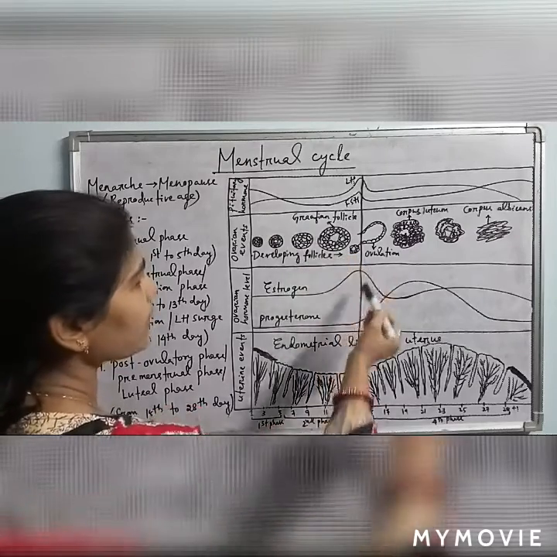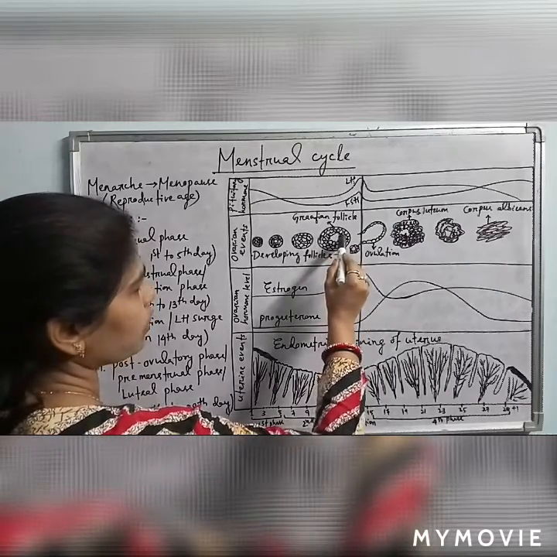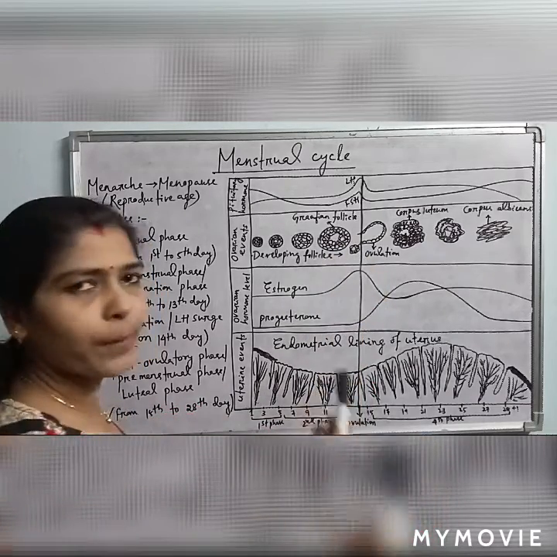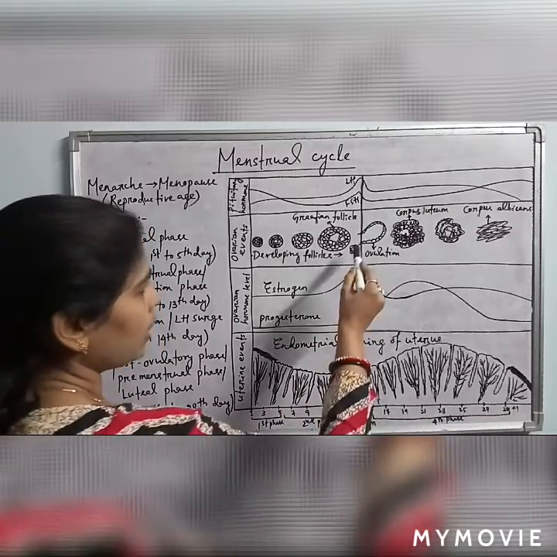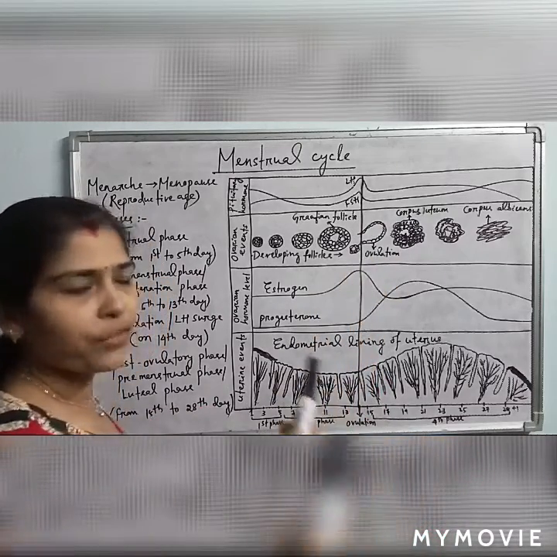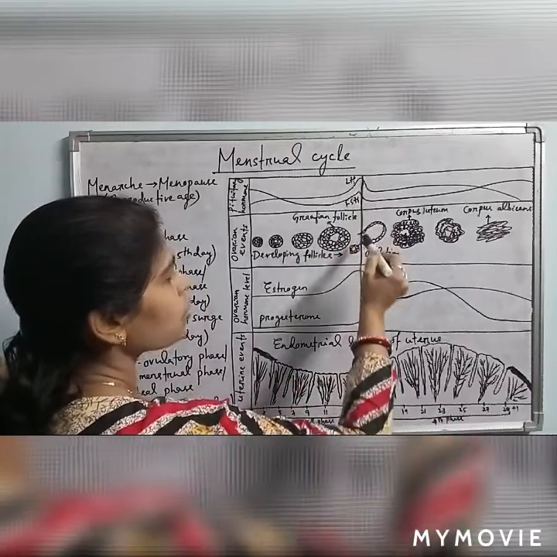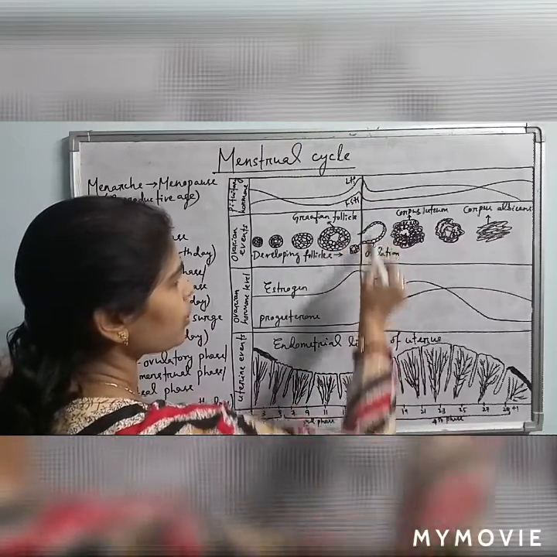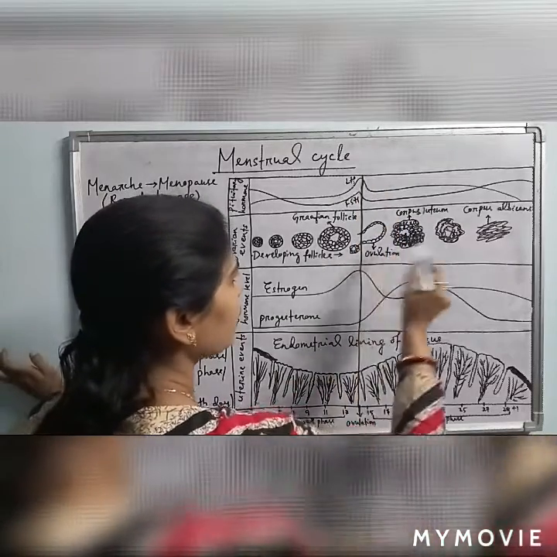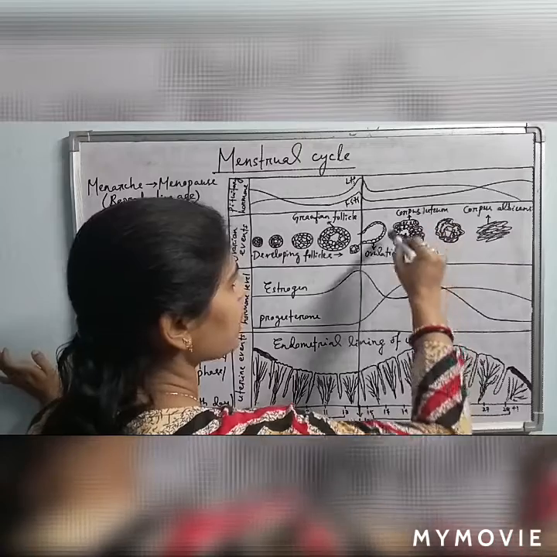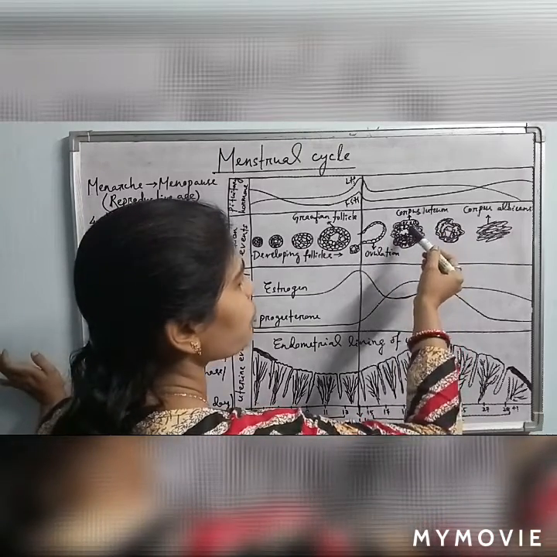And next, what happens on the ovulation day? This primary oocyte undergoes meiosis 1 to produce the secondary oocyte. In humans, the secondary oocyte itself is released into the oviduct, and in other vertebrates, the ovum itself is released from the ovary to the oviduct. This release process is called ovulation, and it is caused by the hormone LH. This is called LH surge or ovulation, which occurs on the 14th day of menstruation. After ovulation, the yellow glandular mass produced by the rest of the granulosa cells is called the corpus luteum, which produces the progesterone hormone.